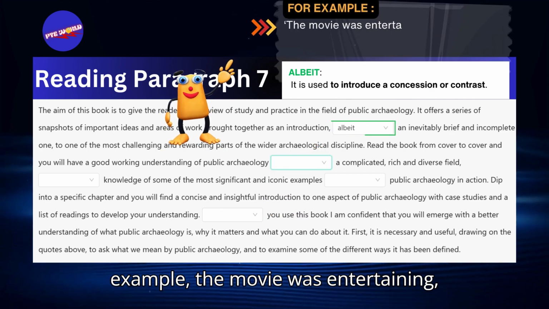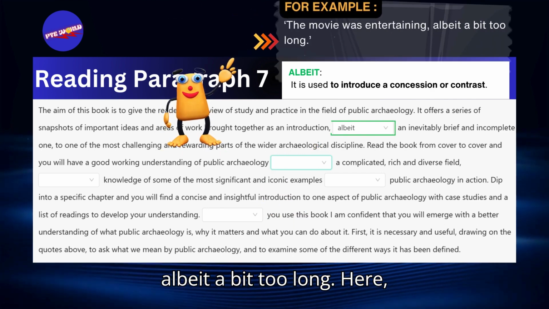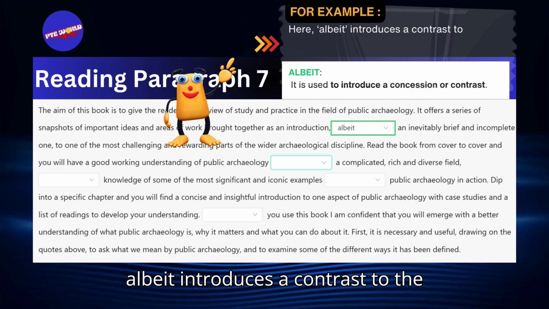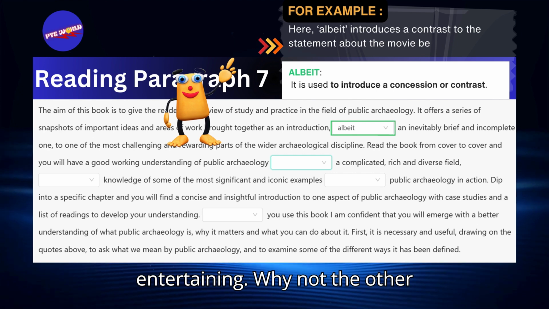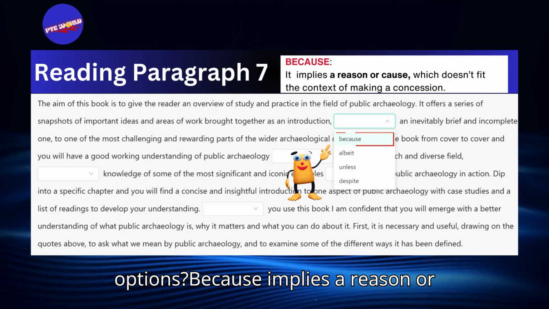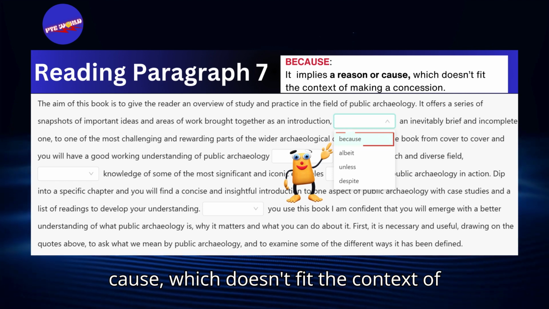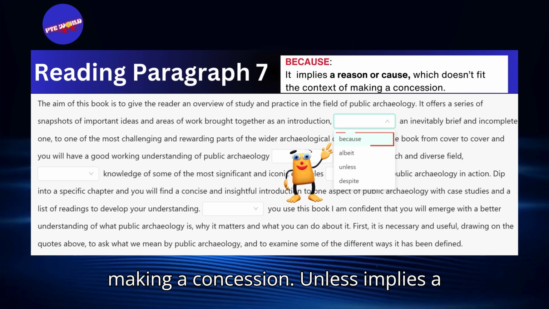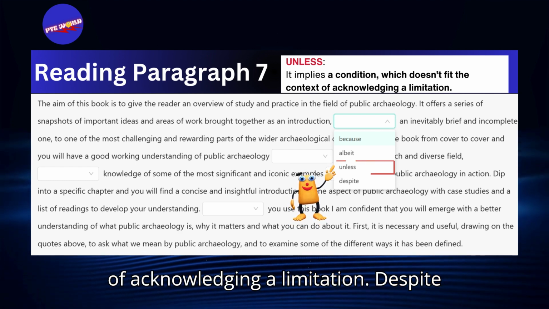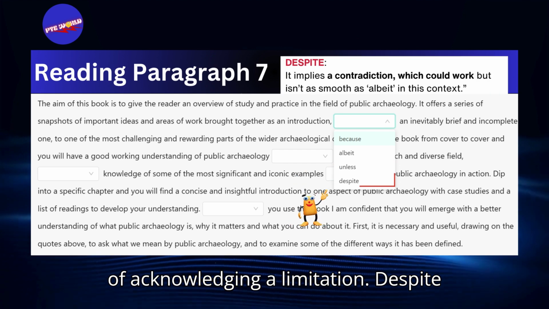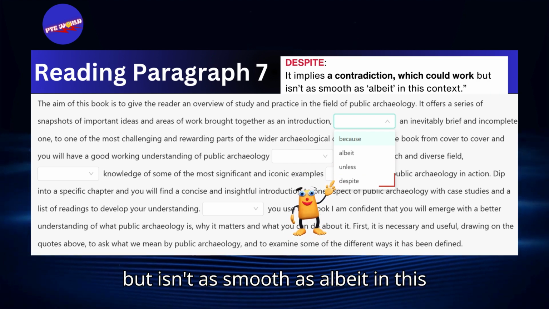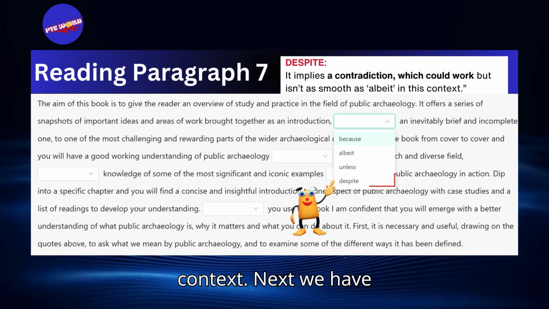For example, the movie was entertaining, albeit a bit too long. Here, albeit introduces a contrast to the statement about the movie being entertaining. Why not the other options? Because implies a reason or cause, which doesn't fit the context of making a concession. Unless implies a condition, which doesn't fit the context of acknowledging a limitation. Despite implies a contradiction, which could work, but isn't as smooth as albeit in this context.